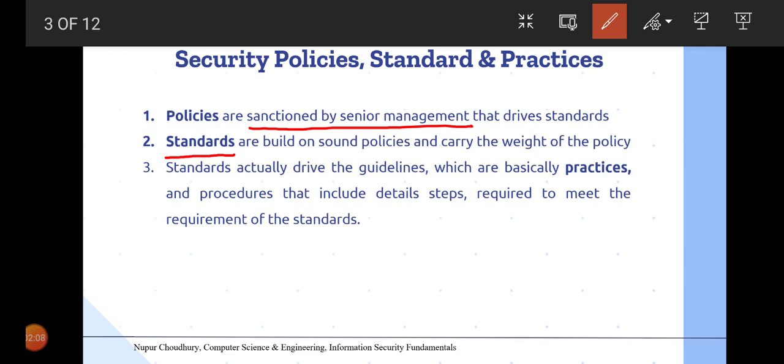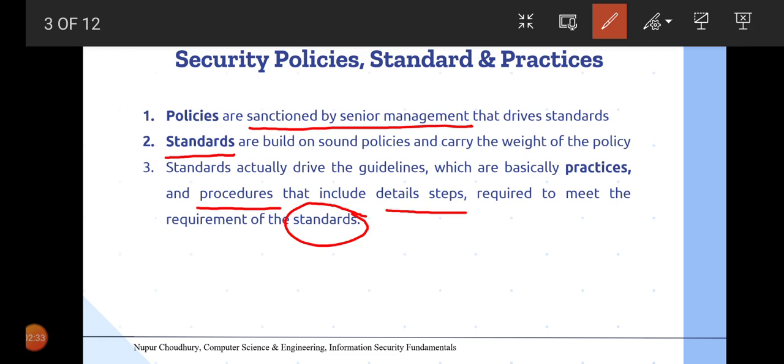The third important document is the security practice document, which consists of basically the procedures or step-by-step guidelines or detailed steps that are required to meet the requirement of the standards to implement the rules.